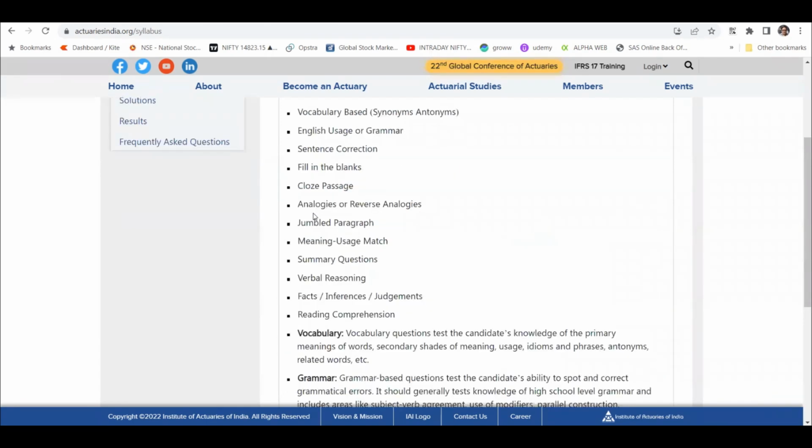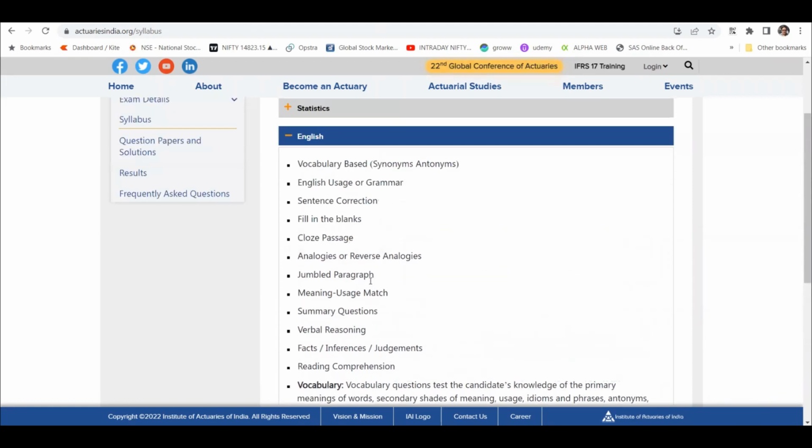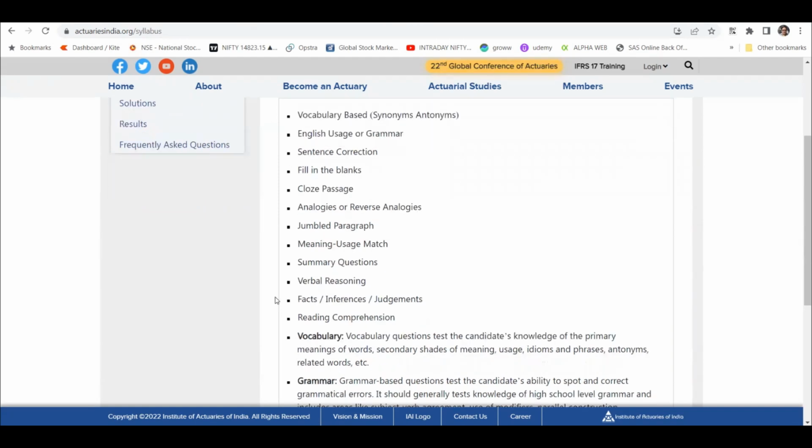Once again, English is related to fill in the blanks, cloze passage, jumbled paragraph, etc. Verbal reasoning, all these are normal English. If you have studied in an English medium school, I think you will already know this, right? Grammar, vocabulary. I personally am not that great in English; when I was appearing for CAT, this was the only section where I was not that good. But then I understood. English is all about eliminating options rather than choosing the right option, as compared to maths, where you are selecting the right option. But in English, you have to eliminate the options. That's how I've done English, right?